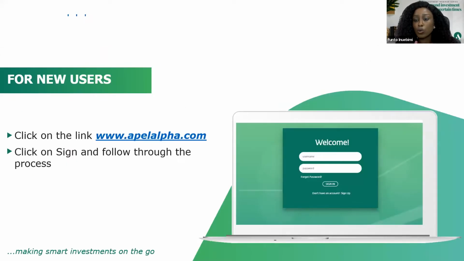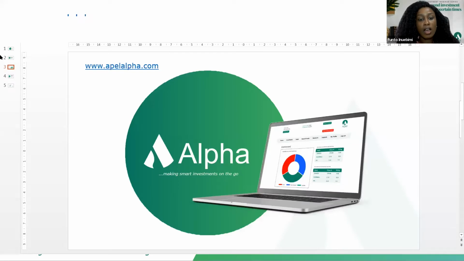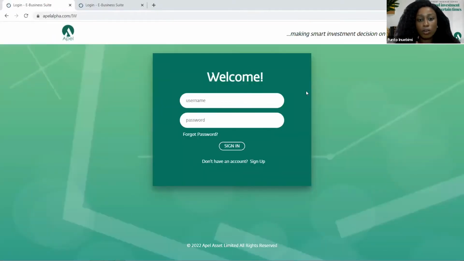For those who are not yet using the platform, the first thing is to create an account, and you can do this by going to the website on my screen, www.apelalpha.com. After doing this, it takes you to a welcome screen, and then a login screen. For those that do not have accounts, you need to sign up.